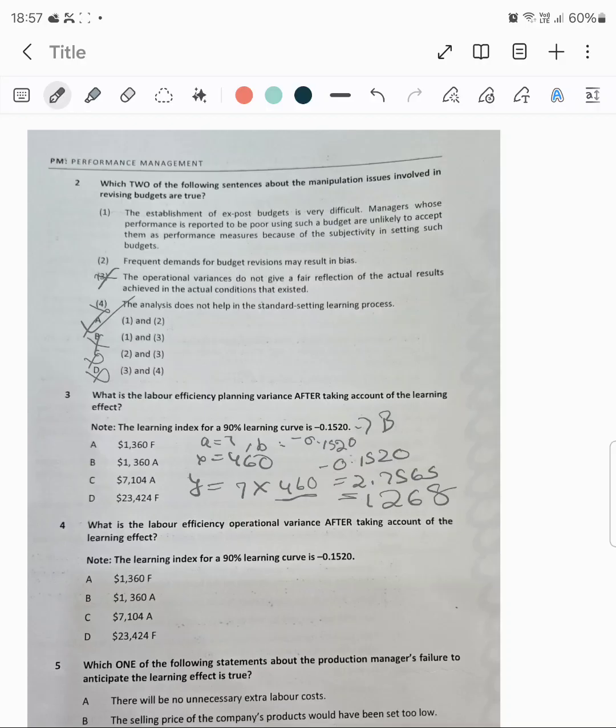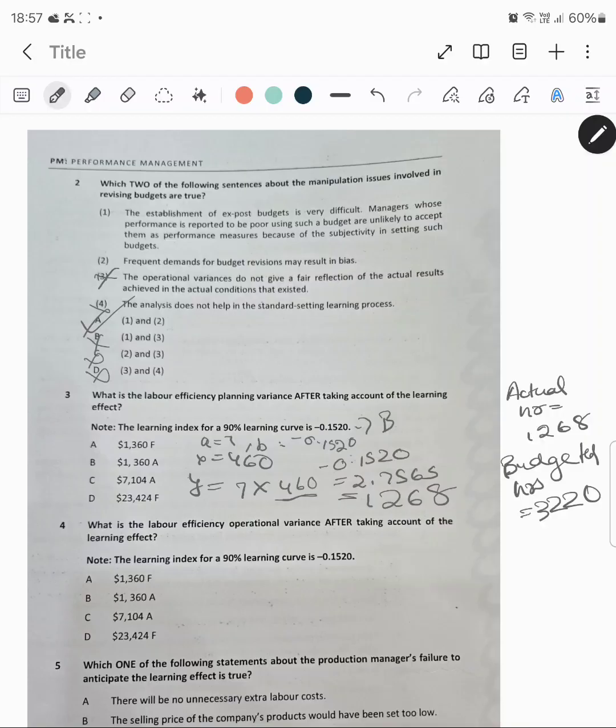Let me write it over here. This is my actual hours, which is 1268, and my budgeted hours, which was 460 into 7, that is 3220.